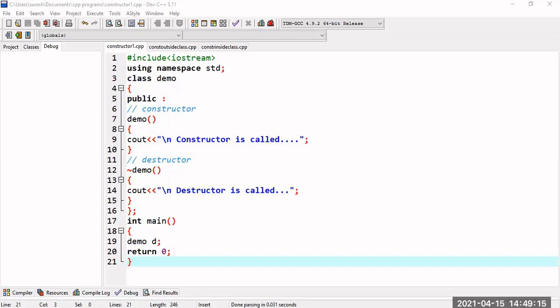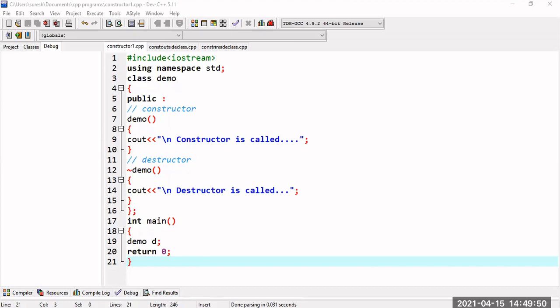If the constructor is taking the same class object as a parameter, that is called a copy constructor. Constructor cannot return a value, and destructor cannot return a value. You can remove that one from the list of differences. Constructor cannot return any value, not even void, and destructor also cannot return any value, not even void. Constructor name is the same as the name of the class.